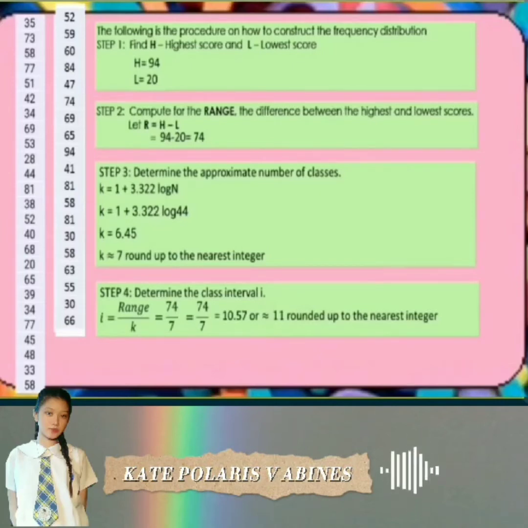Step 2. Compute for the range, the difference between the highest score and lowest score. So, our highest score here is 94 minus the lowest score, 20, equals 74. So, this is our range, guys. Now, this is our third step. Determine the approximate number of classes.